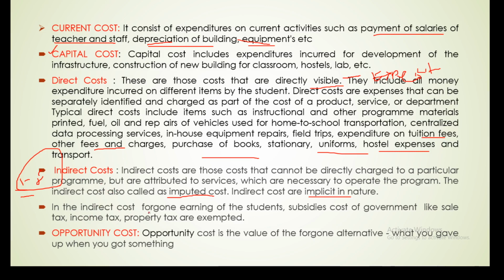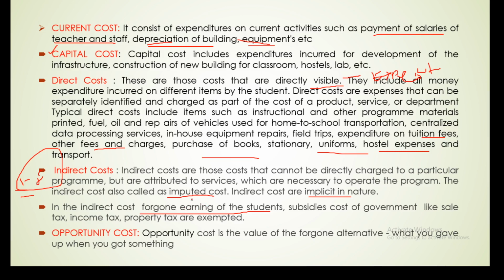In the indirect cost, forgone earning of the student also comes under it. Forgone earning, what I told in the previous slide. Suppose I am studying, but at the same time my father is going to the work field. If I join my father, I can save 100 rupees.